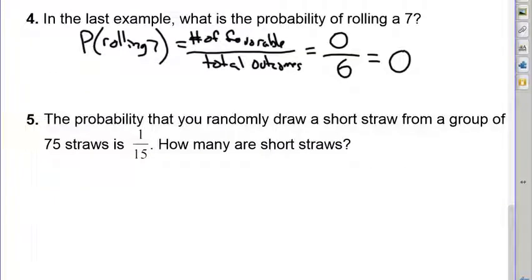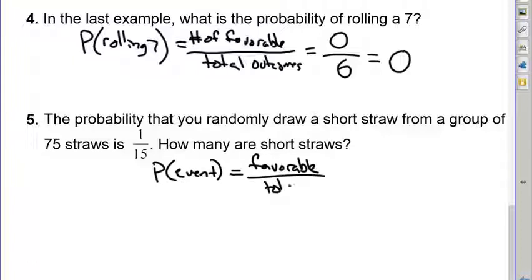Okay, number 5. The probability that you randomly draw a short straw from a group of 75 straws is 1 in 15. How many are short straws? I'm going to start in the same place just by writing P of the event equals favorable divided by total number of outcomes.